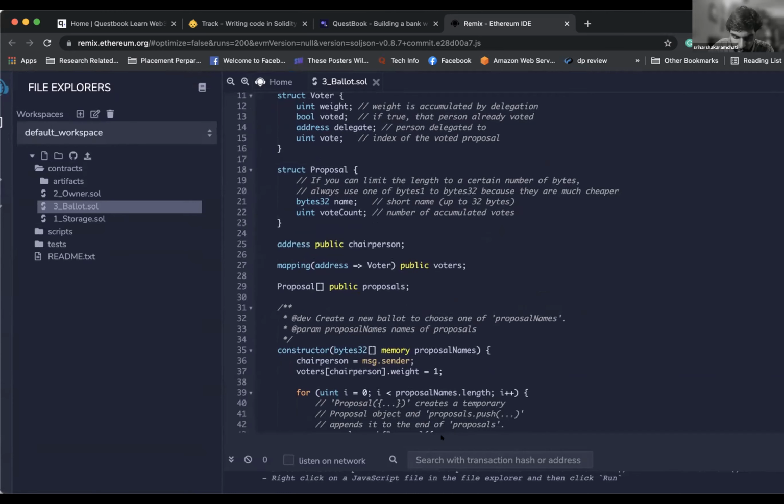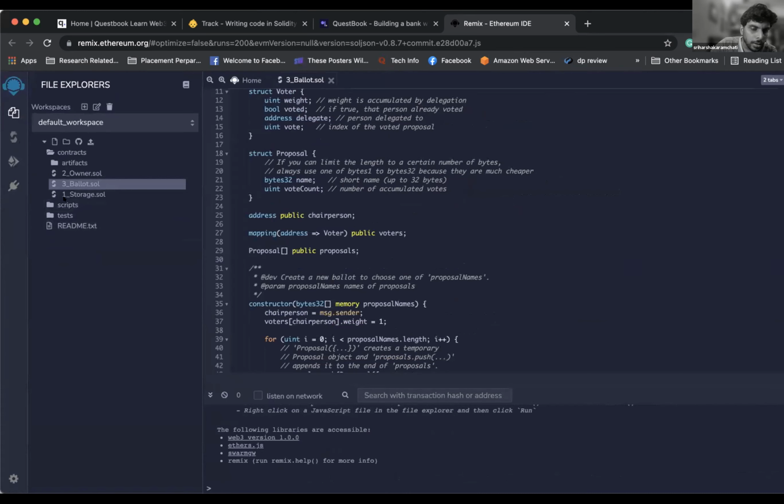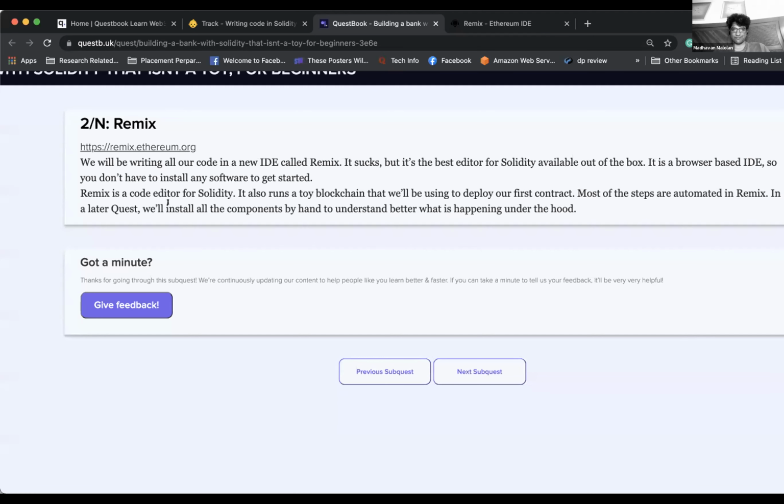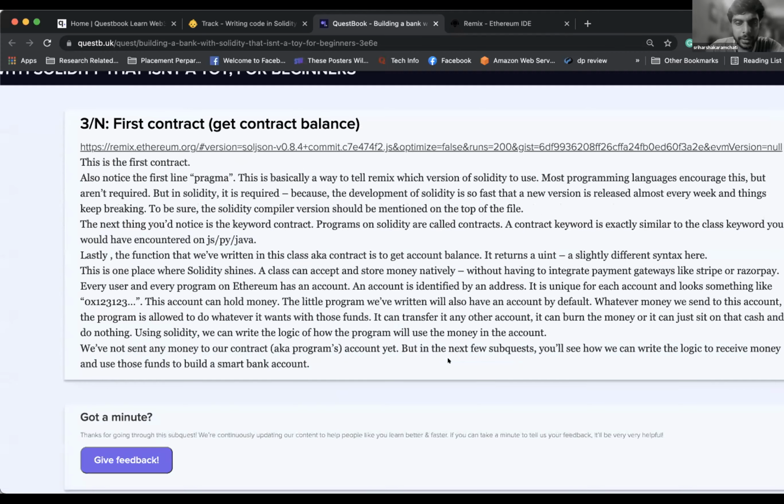And how do we compile this? Why don't we go back to the quest? We'll go step by step. Cool. I have nothing else here. I'm moving to the next subquest.